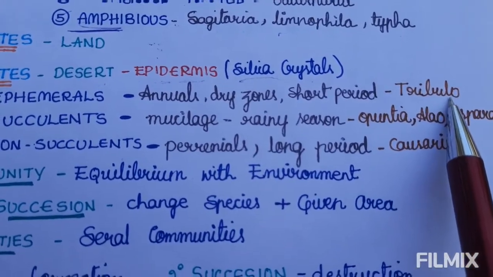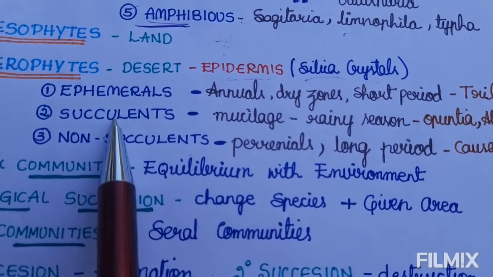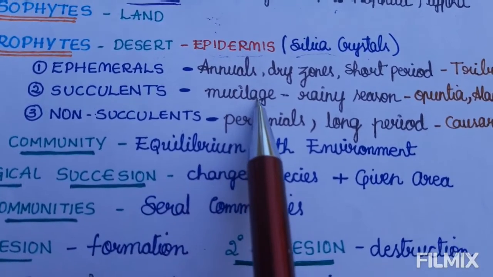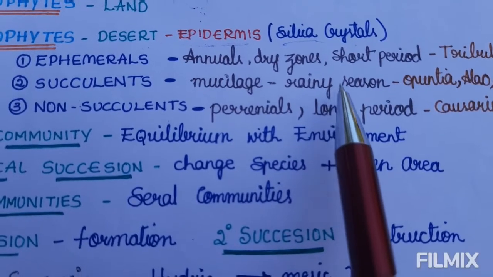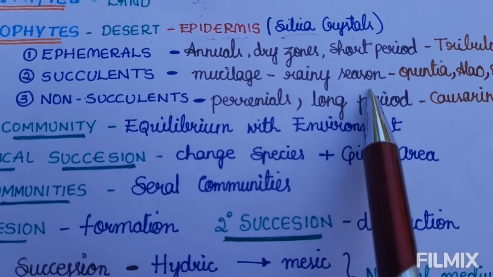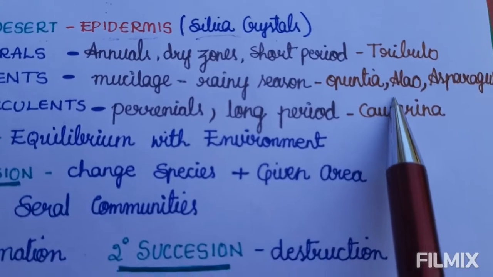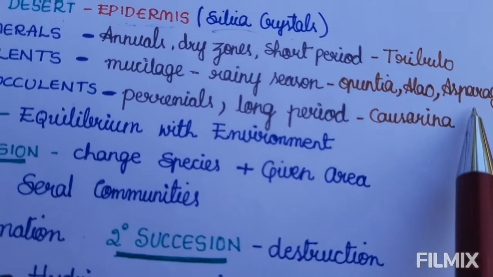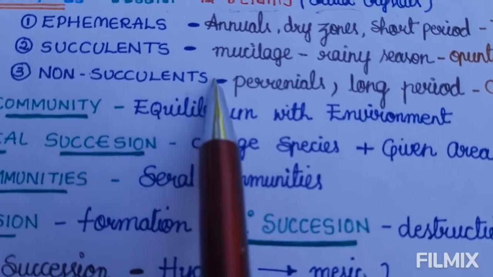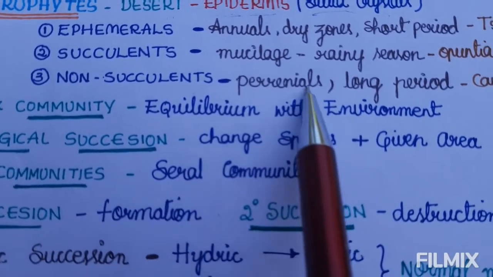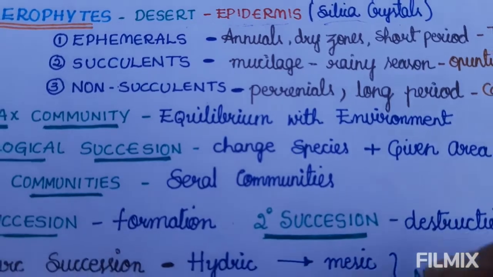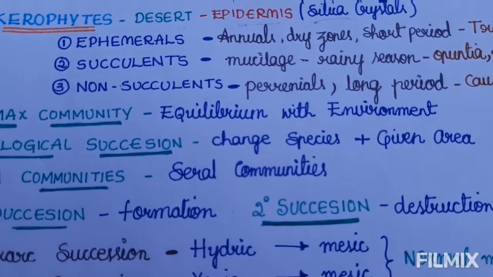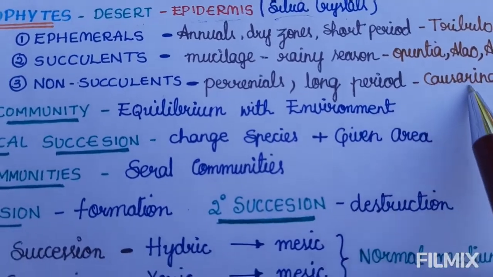Example, Tribulus. Next, succulents have mucilage. That means they store food in the rainy season and utilize it in the summer. Example, Opuntia, aloe vera and asparagus. Next, non-succulents are perennials with a long lifespan. Example, Casuarina.